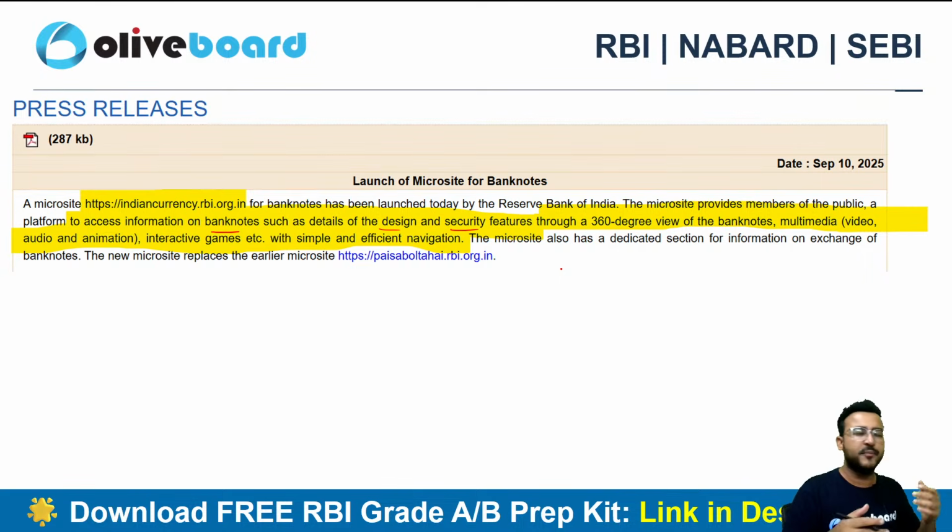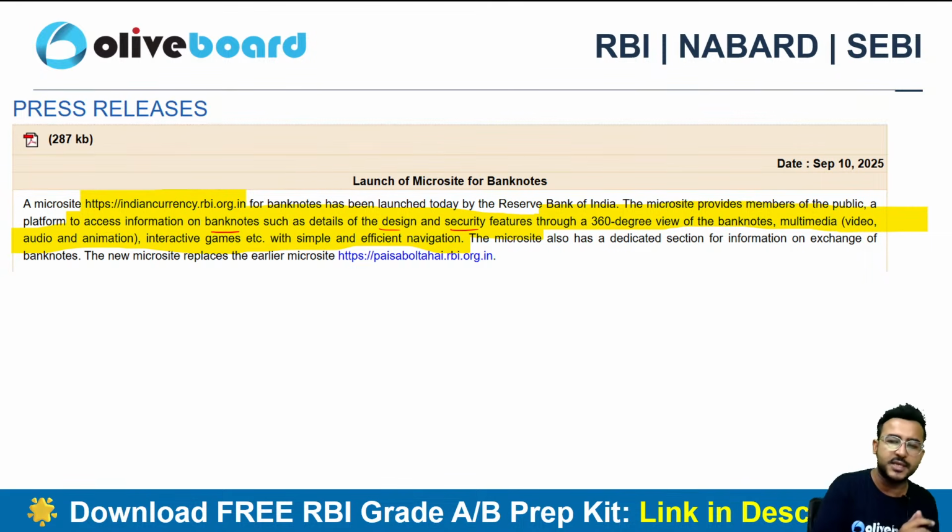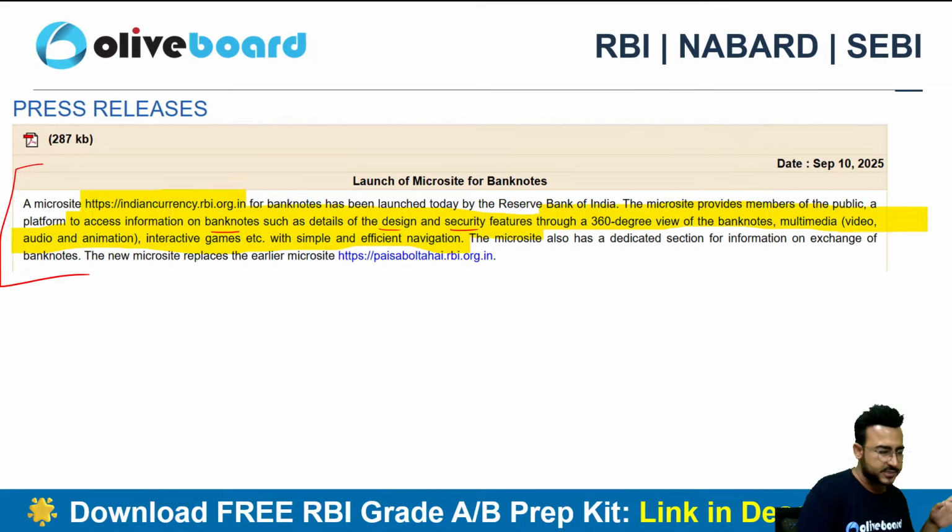You can even have a 360 view of the banknotes in multimedia, audio, video and animation format. You just need to remember that this was an RBI initiative, not so important. Still, we cover everything in the finance current affairs session, and I also clearly tell you what can be important and what cannot, though in the exam anything can come.